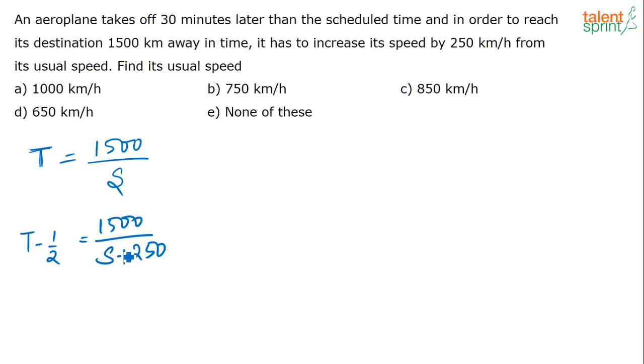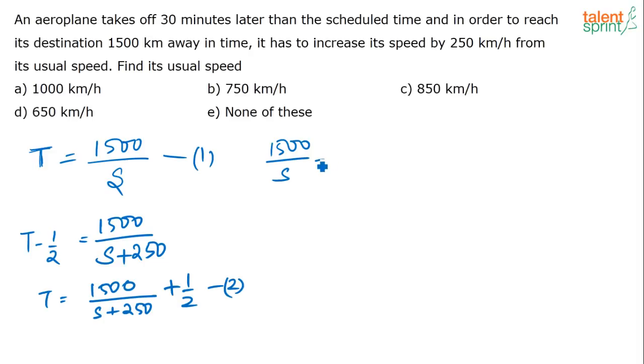Now here you have two equations and two unknowns, correct? T is equal to 1500 divided by s, and t is equal to 1500 divided by s plus 250, plus 1 by 2. So just equate these two. This is equation 1, this is equation 2. If you write these equations and equate them, what do you get? You get 1500 by s is equal to 1500 by s plus 250 plus 1 by 2. Solve for these and you will get the value of s. I think it is 750. Yes, it should be correct.